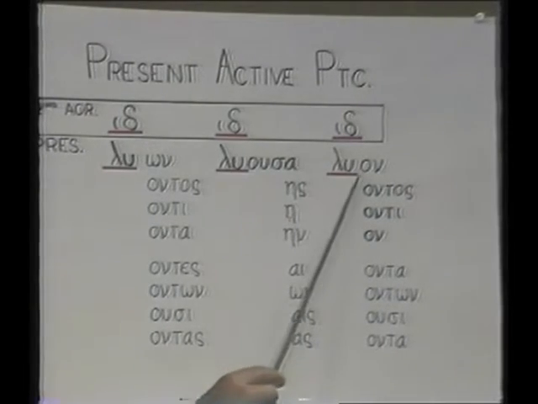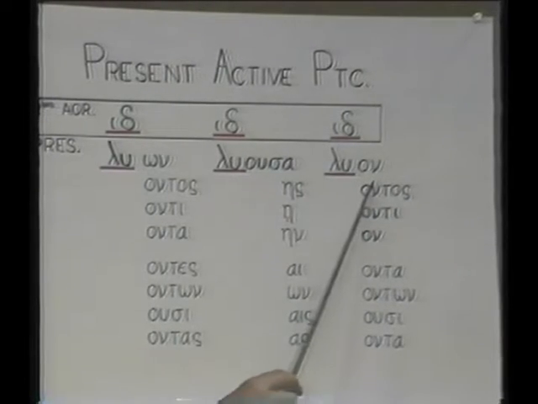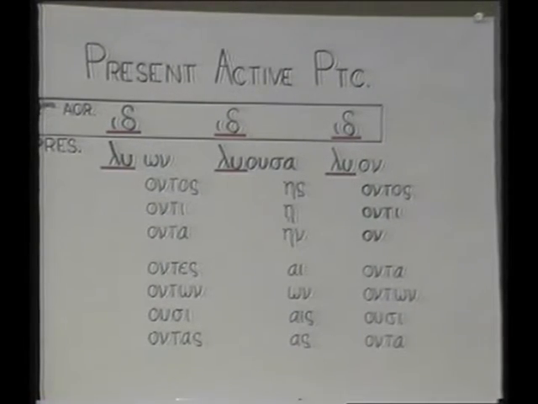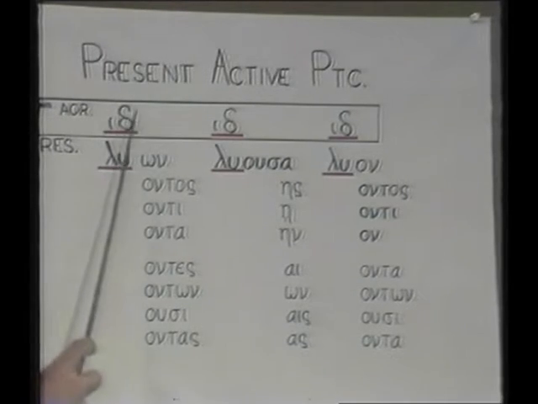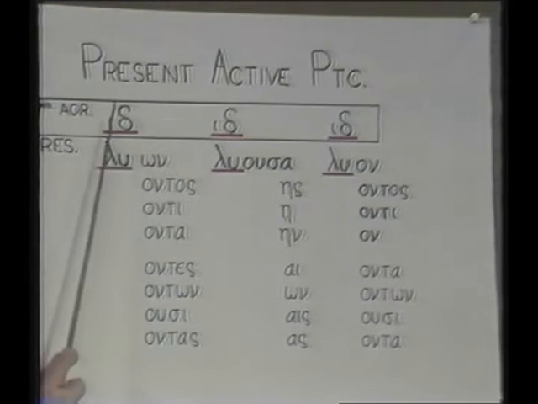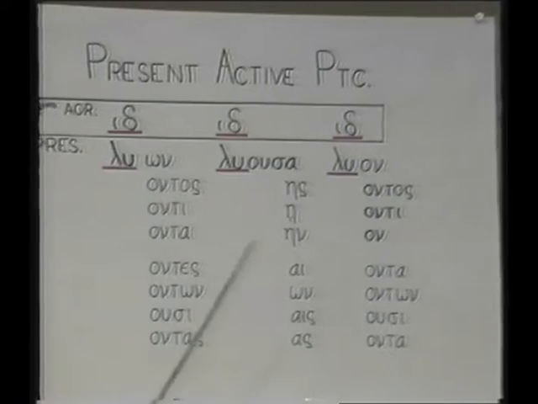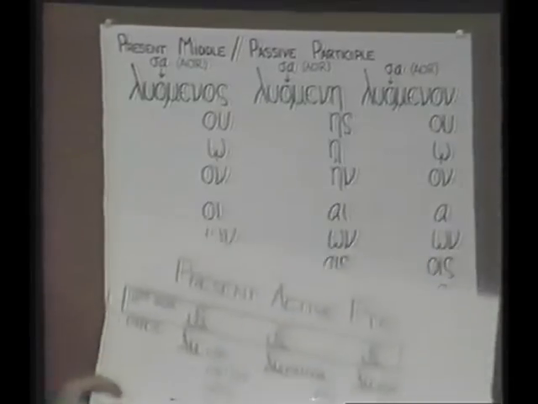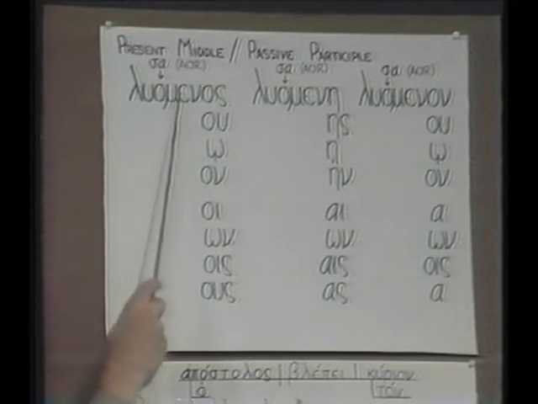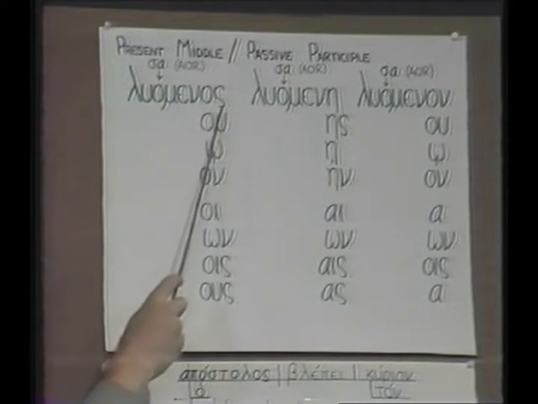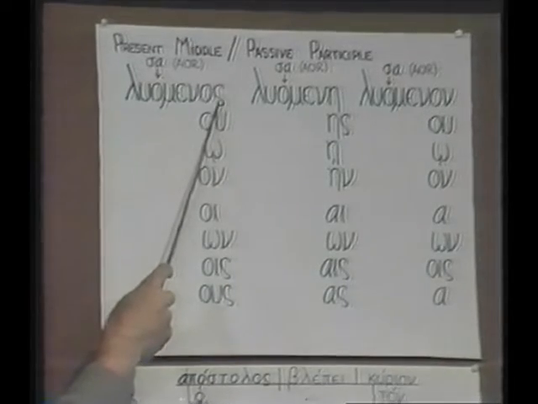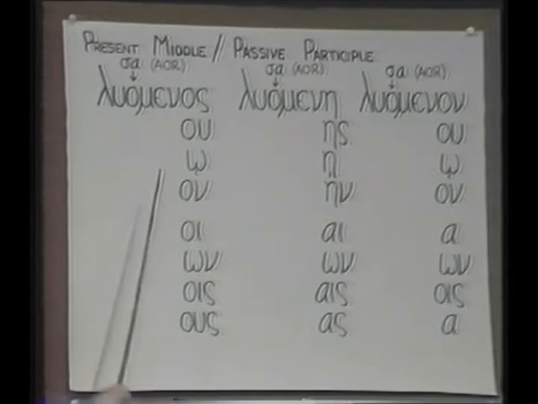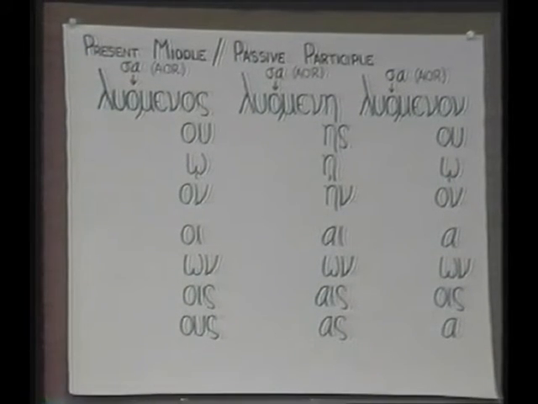Leon, liusa, leon. Leon, liusa, leon. And then down in each gender. Now, later on, we're going to look at the second aorist, and that will be on a different stem, but the same endings. That's why we have that there. Now, on the next page, page 103 in Machen, you see these forms. Leomenos, leomenos, and leomeni, leomenon, see? Now, again, you can see something very familiar about this.